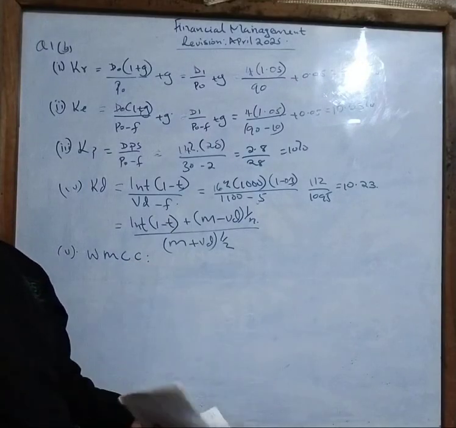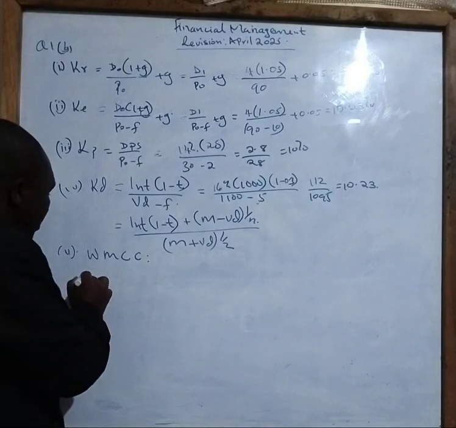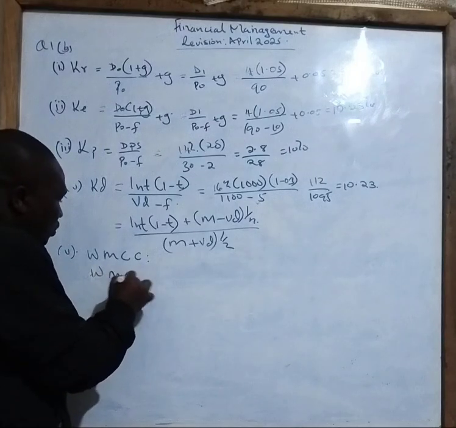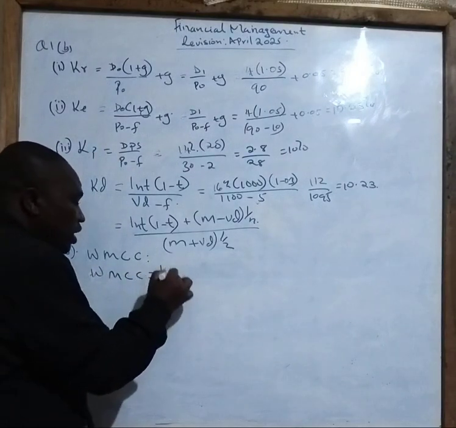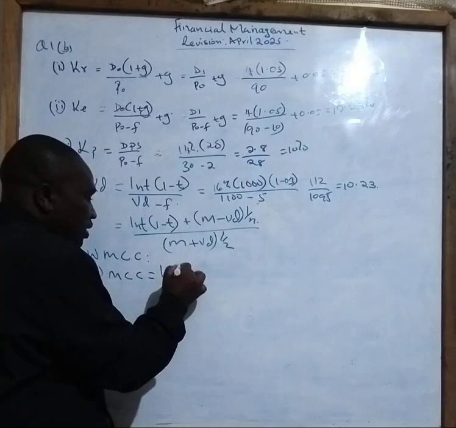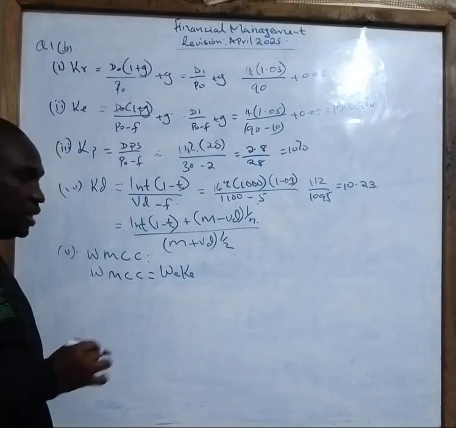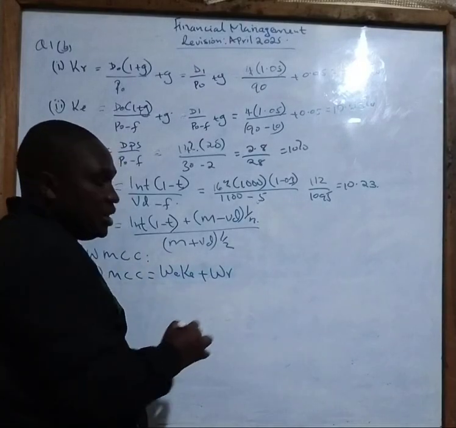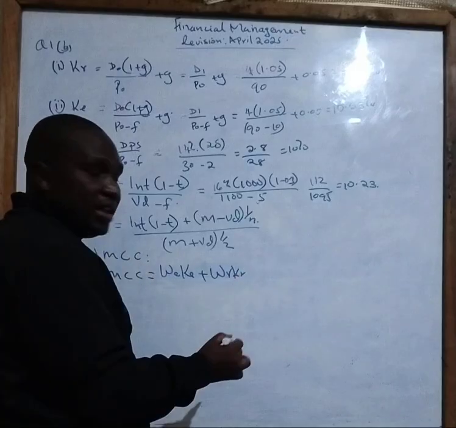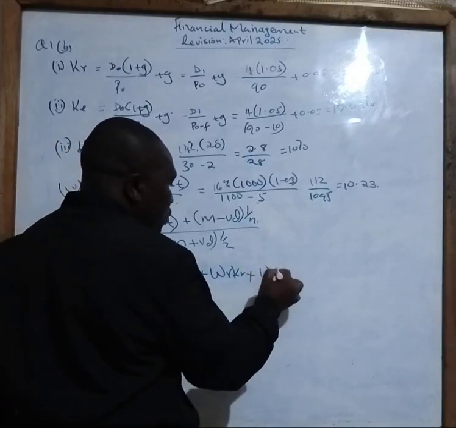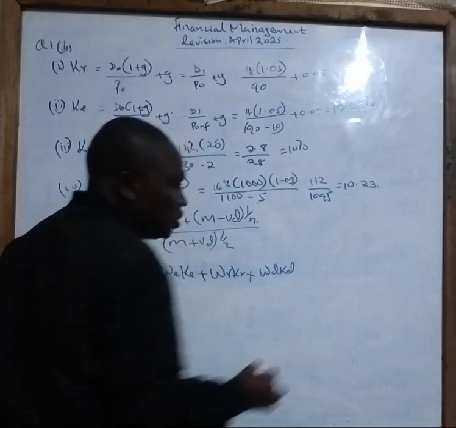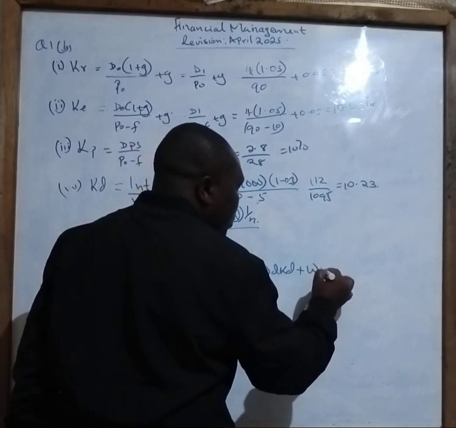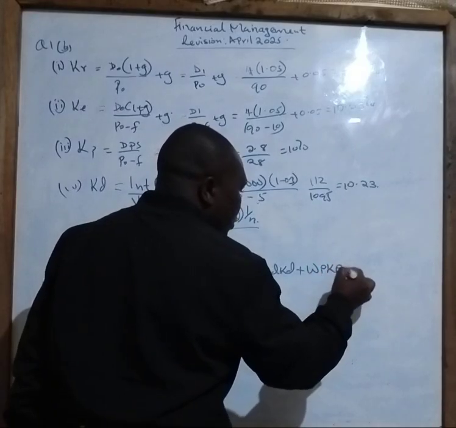First, you need to write your formula down by saying, I know my weighted marginal cost of capital is given by weight of equity times its cost of equity, plus weight of retained earnings times the cost of retained earnings. You add weight of the debt times its cost of debt, and you also say plus weight of preference share times the cost of preference share.